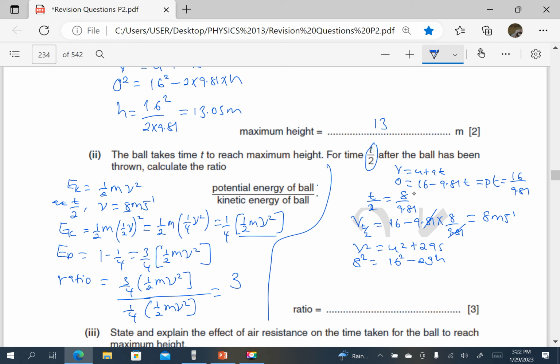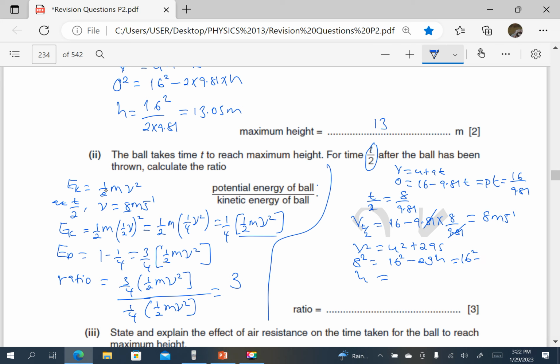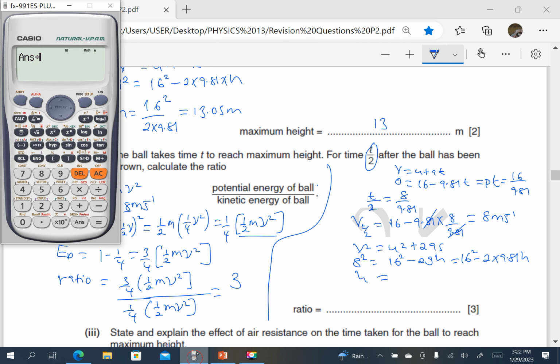Making h the subject, h is going to be equal to, I'll just press my calculator, 8 squared minus 16 squared. Then we divide by negative 2g. Remember, this is the same as 16 squared minus 2 times 9.81h. So I'm dividing by negative 2 times 9.81.